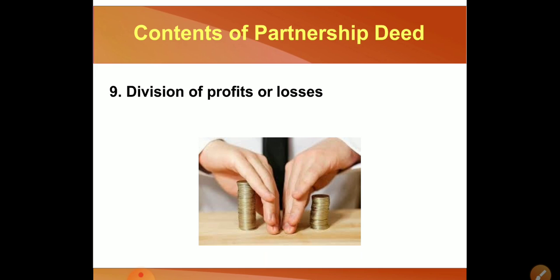At the same time they also decide how much they are going to take from the profit. Sometimes one partner has brought more capital, so obviously his ratio of profit would be more. Sometimes a partner brings less capital, so the ratio of profit and loss would be less. So it depends on how much capital you have brought or what conditions you decided while making the partnership deed.